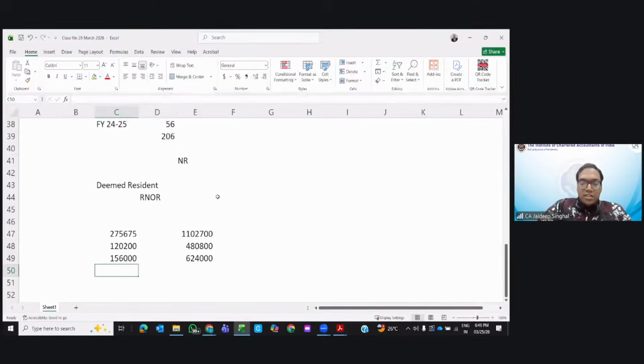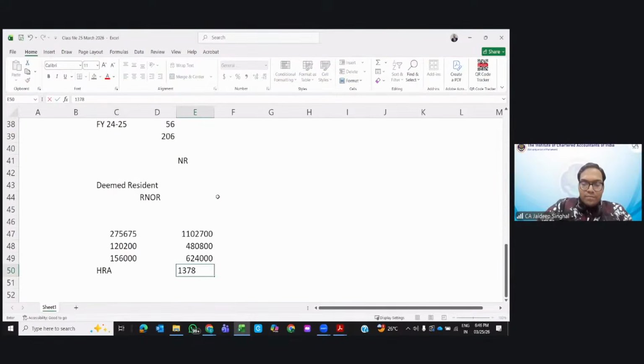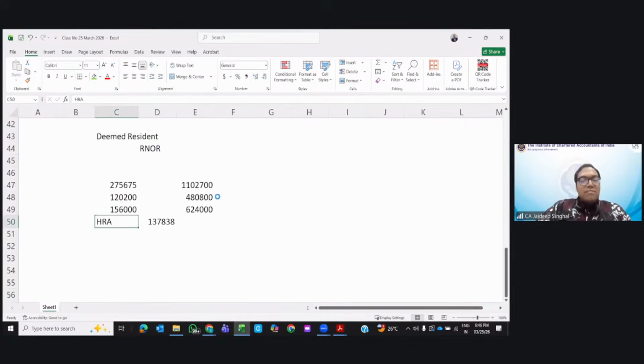Is HRA deduction allowed? How much is the HRA? HRA is 1,37,838. Will HRA deduction be allowed in the old scheme? The answer is yes, it is the old scheme. What is the HRA deduction? What are the three limits? 50% of salary or 40% of salary?